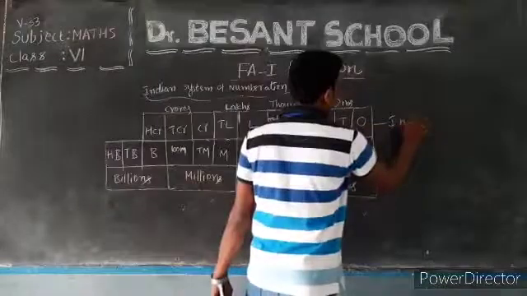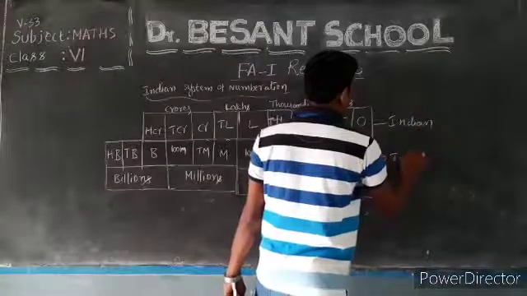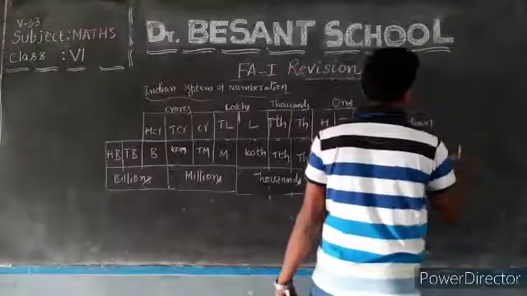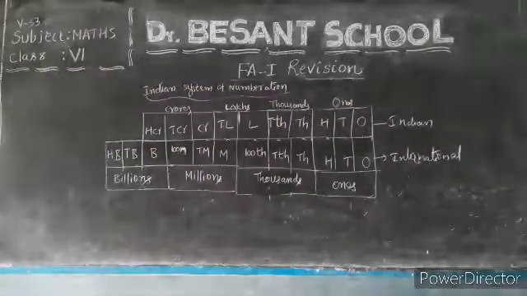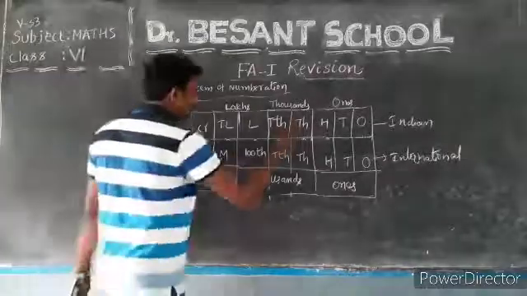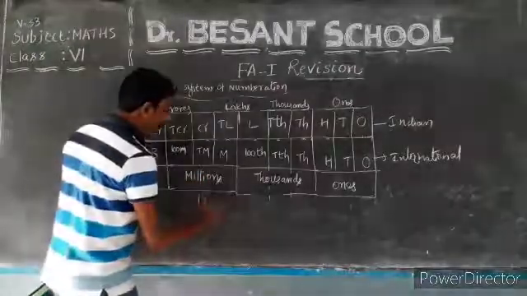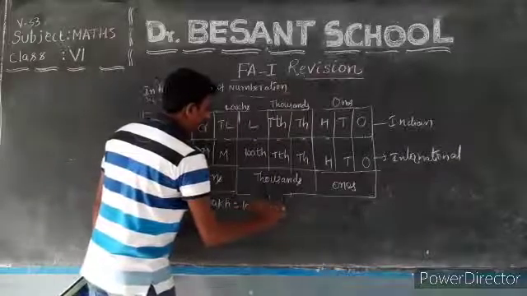So, a comparison between the two number systems. This is the Indian system of numeration, and this is the international system of numeration. You can check the comparison between the place values of both systems. Look here. 1 lakh equals how many thousands? 100 thousands. Like that you can bring the relations.